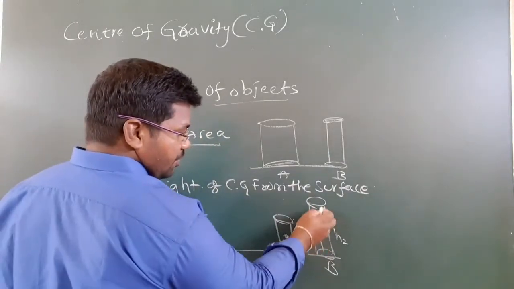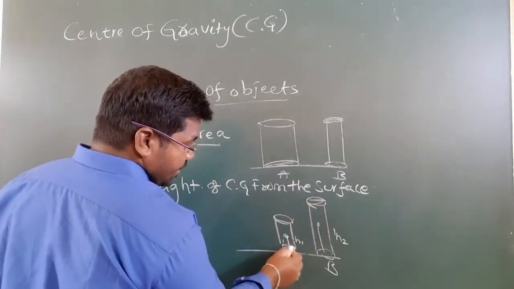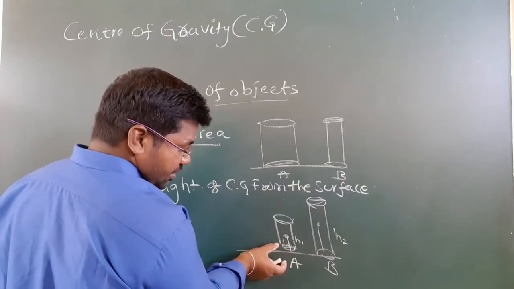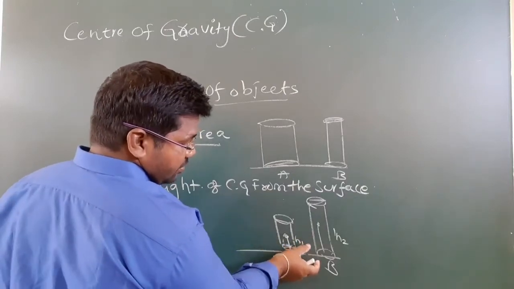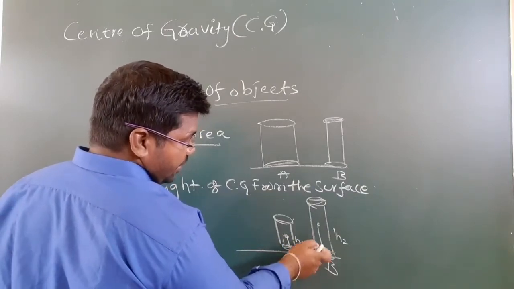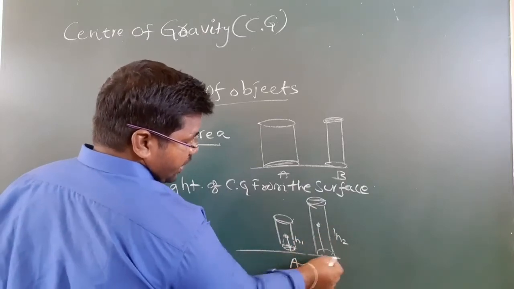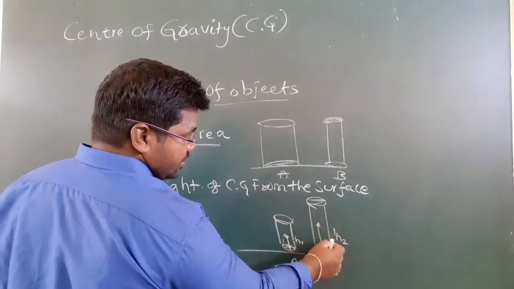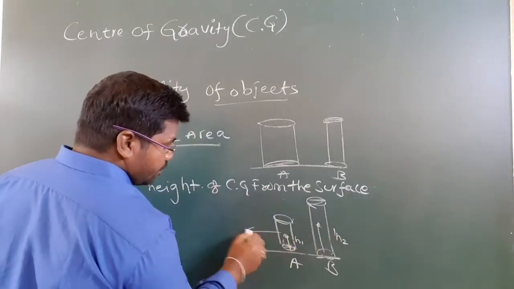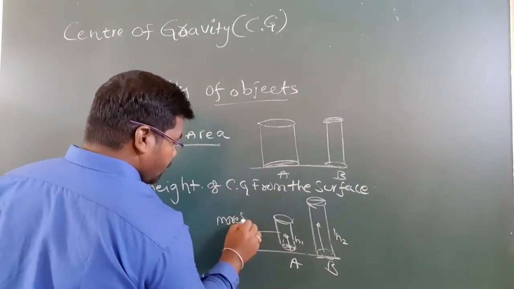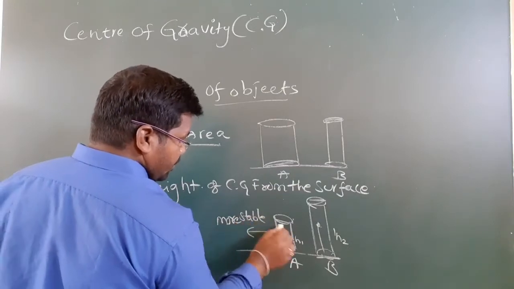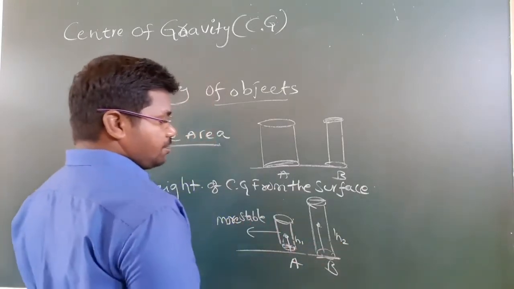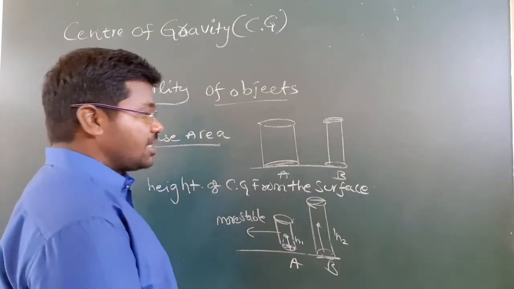Understand? So here the base area is the same, but the height is less for A. Comparing A to B, B's height from the surface is more than A's. This is not stable. So A is more stable, and this one is less stable. Okay, understand? So next,